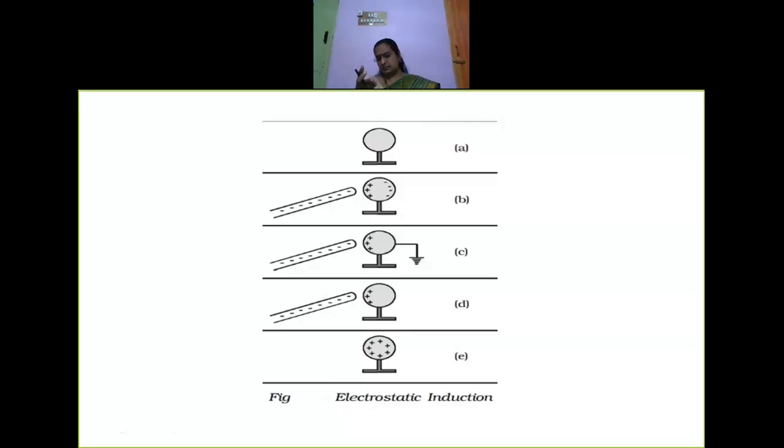Suppose now this is a sphere. If it is an arbitrary shape conductor, what happens? The distribution of charges, definitely that also can be charged, but the distribution of charges will not be uniform. Why it will not be uniform, we'll be learning later on. This is a sphere, so the charges are uniformly distributed. If the surface is not a uniform surface like this, then also you can have charges, but they are not uniformly distributed. So this concept is nothing but electrostatic induction.